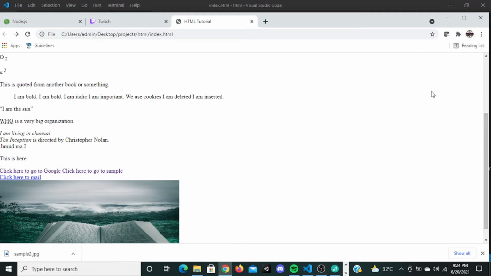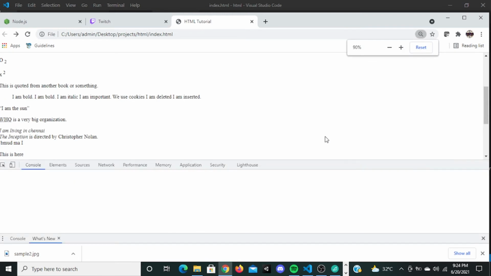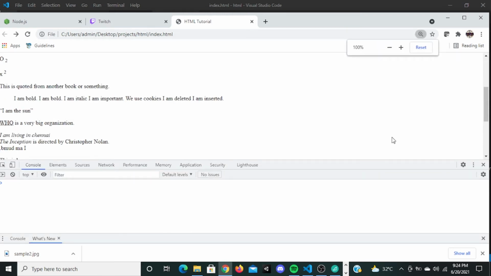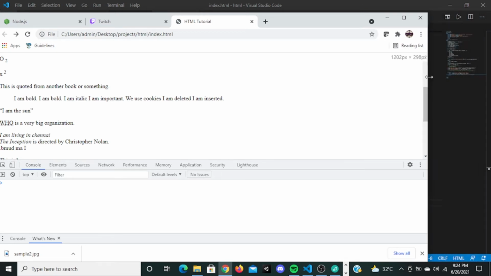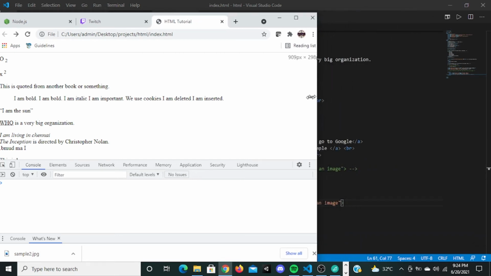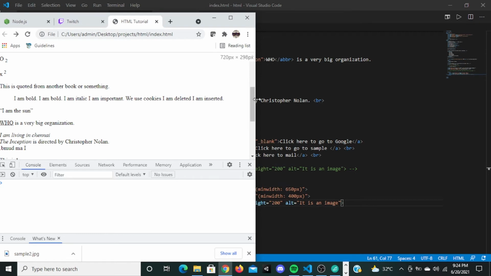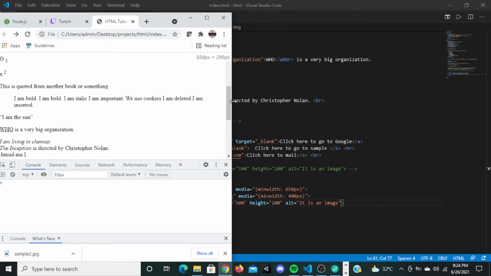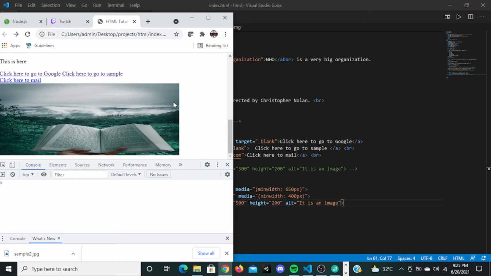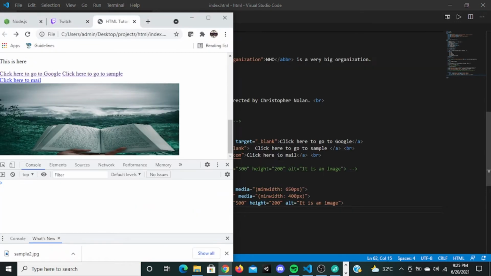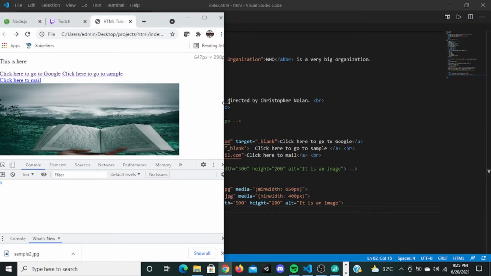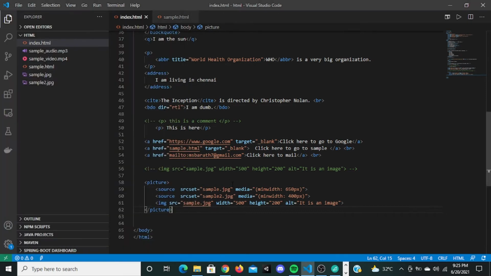Let me open the console so that I can see the width. It's 1003. Let's go to 650, to 666. Yeah, min width is 658. The min width is 650, and the sample JPG image is displayed because it is the same image. Now when I go to 450, can I go to 450? No, I can't go to 450.